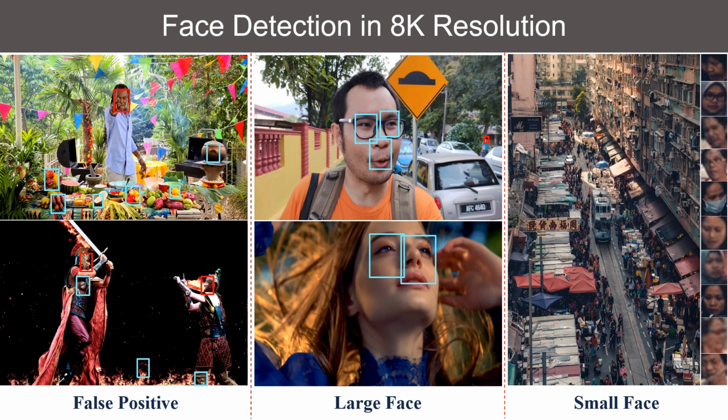Second, the existing public dataset, such as WIDER FACE, does not contain high-resolution face and cause the large face to break down into multiple smaller boxes. Third, a single image could contain a large amount of very small face.